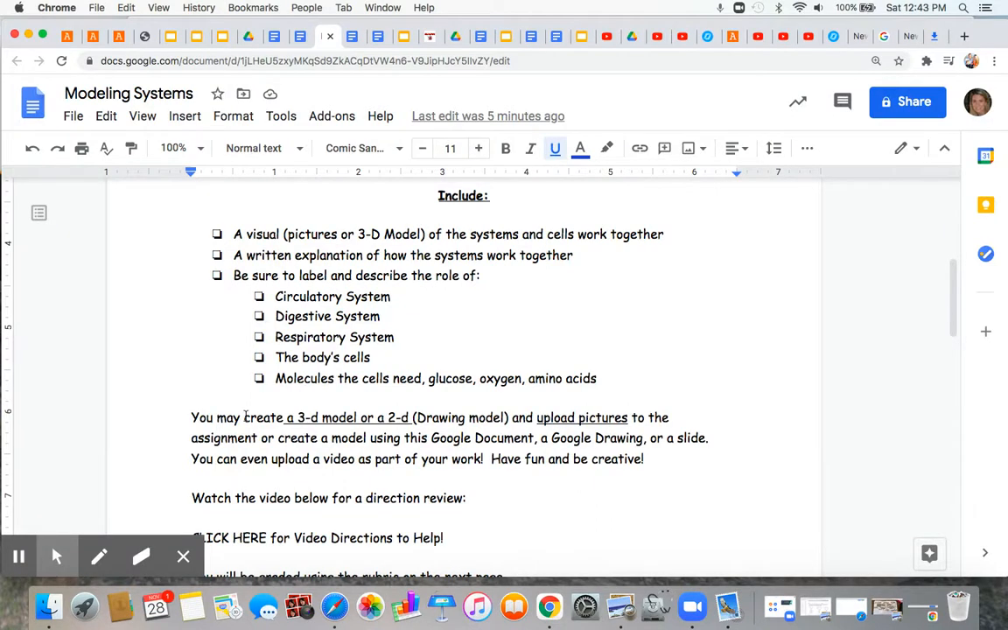Good luck, scientists. Remember the models that we reviewed together. They had pictures, words, arrows, and they really explained the process.